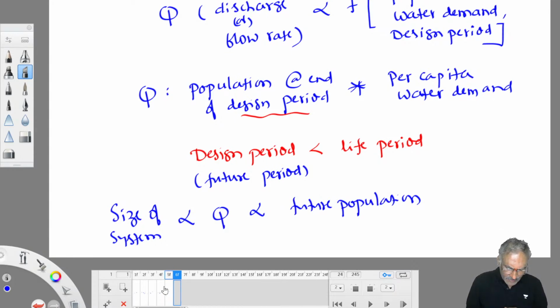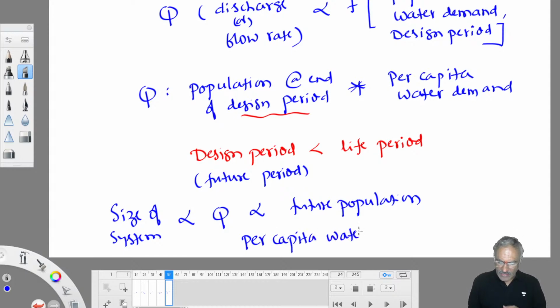But what will change from time to time? Population changes from time to time. So Q is directly proportional to per capita water demand and population. Because per capita water demand is only a one-time assessment, it always remains constant. Therefore, the variable that changes from time to time is population. Therefore, we need to make a provision for the future population. Our system has to be designed for it.